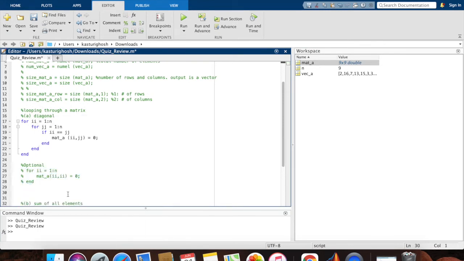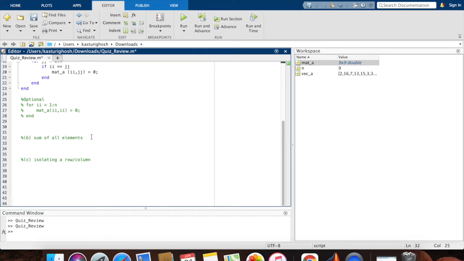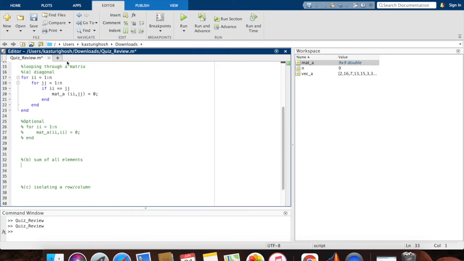Okay, let's take a look at the next one. So sum of all elements. For sum of all elements also, I'll take a very similar approach. Please remember, you can also sum all elements in a matrix using the sum built-in function. I'm just teaching you how to do it with loops because it's slightly different. And also I want all of you to understand how loops work through a matrix.